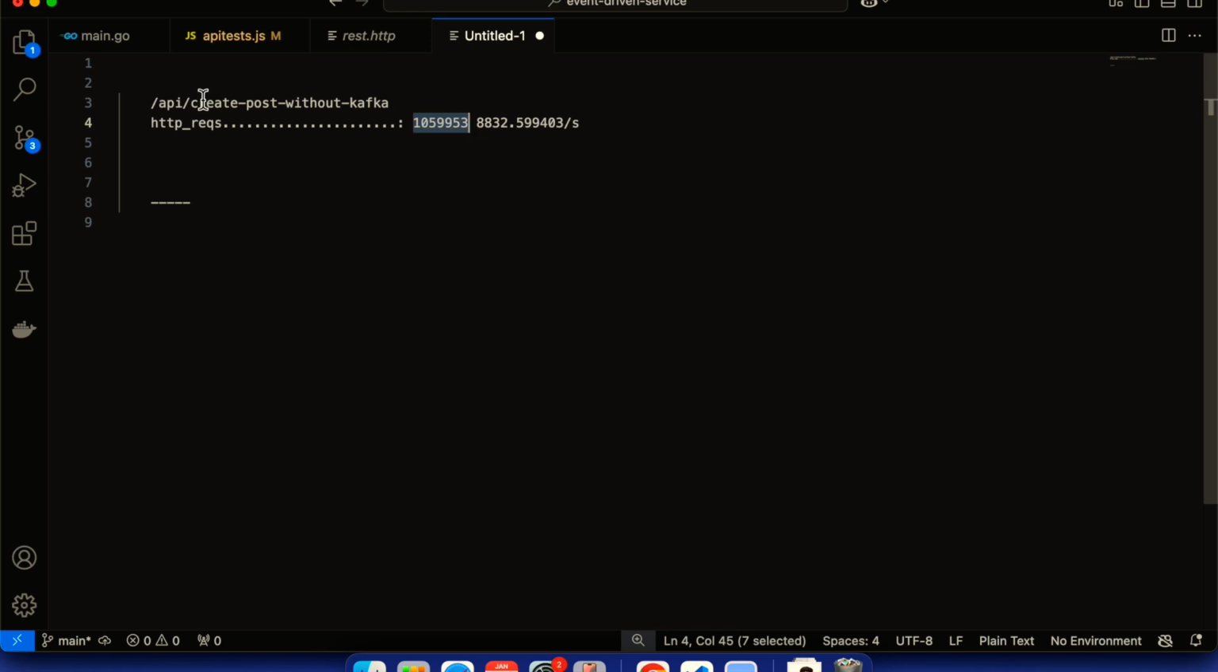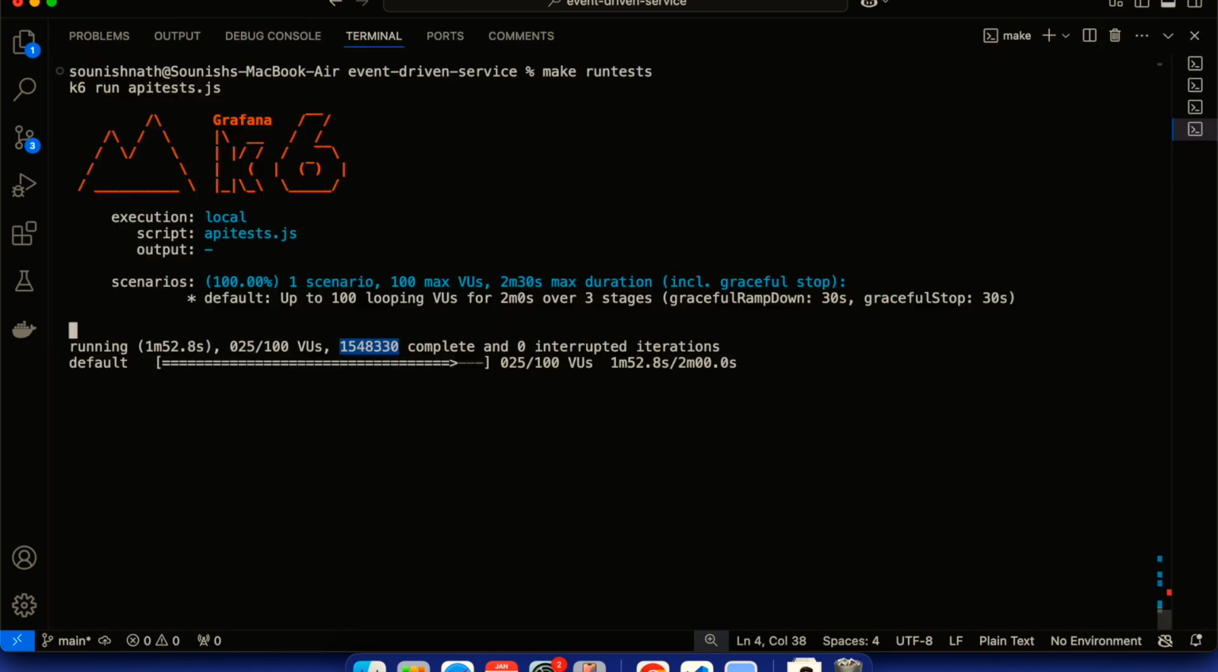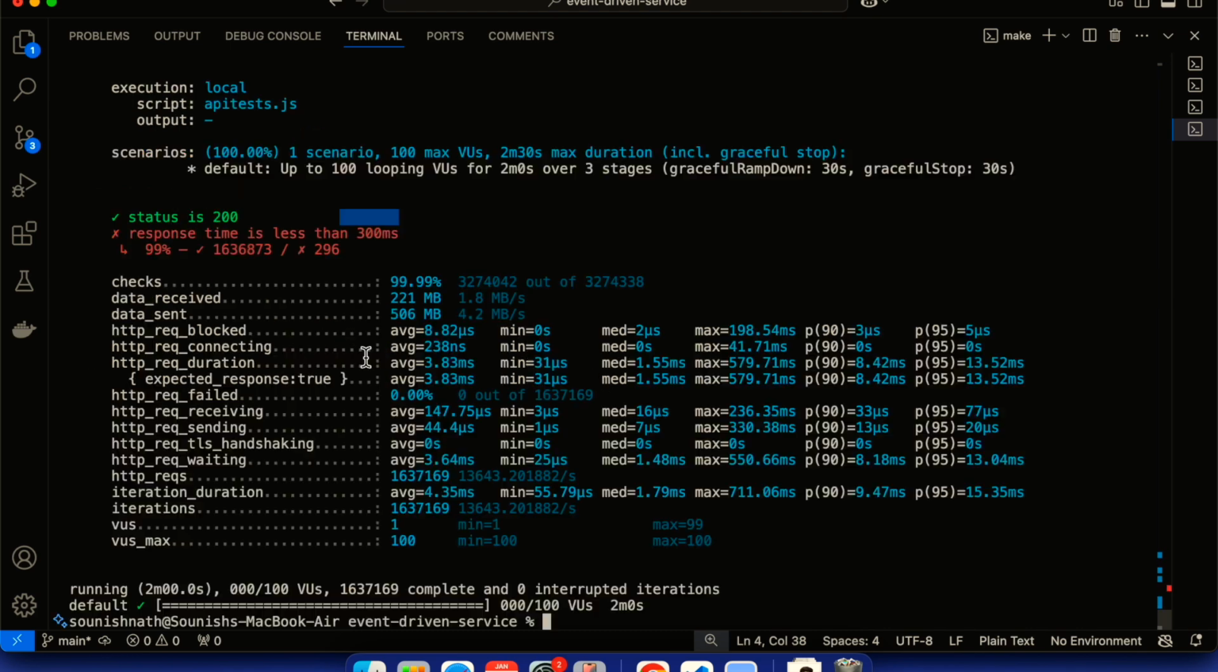So within these 2.5 minutes, earlier we were able to process 1 million requests, only 1.05 million requests within 2.5 minutes. But right now we have closely surpassed this, and this number keeps increasing. So 1.6 million requests are being processed.